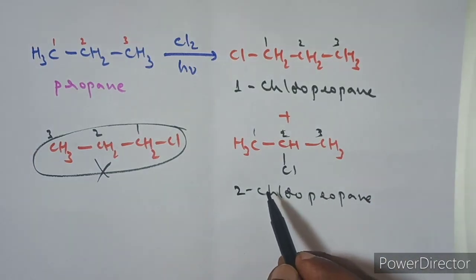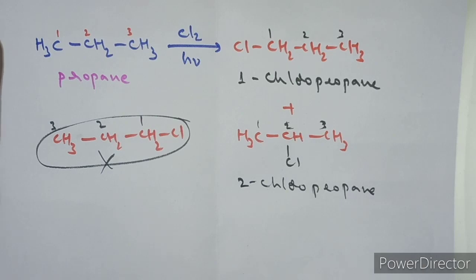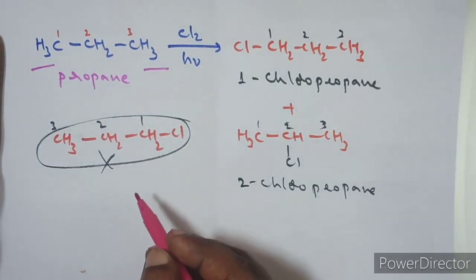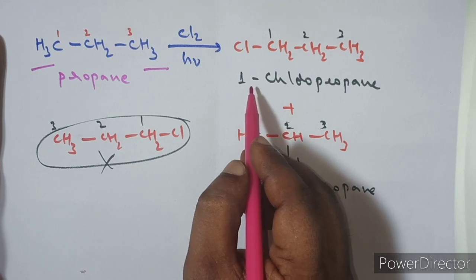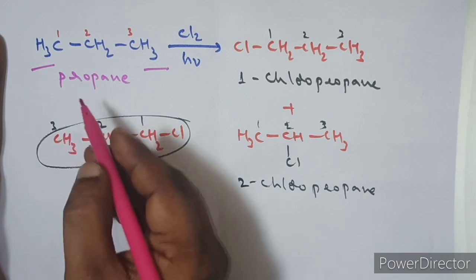Now here I will tell you some important terminology. See, in the first carbon and third carbon atom of the propane, total how many hydrogens are there? Here 3 hydrogens, here 3 hydrogens, total 6 hydrogens. All the 6 hydrogens give the same product on monochlorination, that is 1-chloropropane. Therefore, all the 6 hydrogens are called equivalent hydrogens.